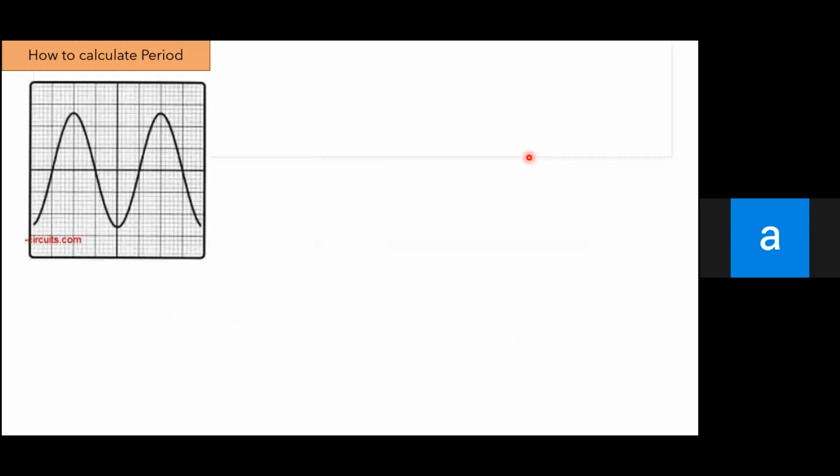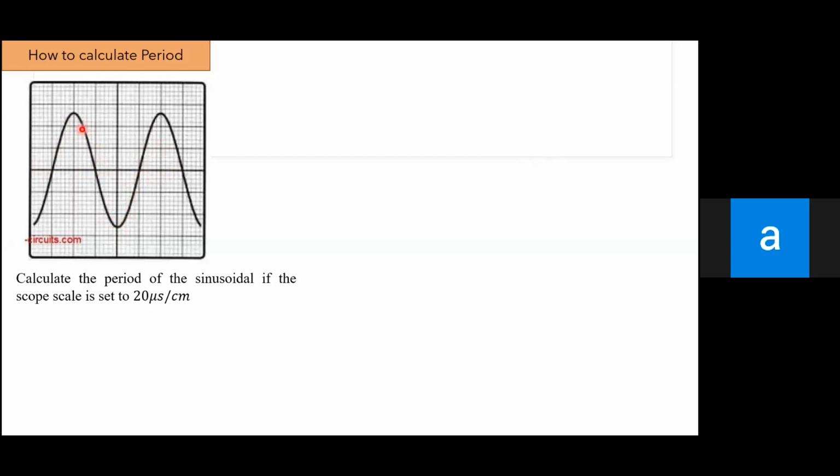Then we can also calculate the period from this cathode ray oscilloscope. But we have to look at the number of divisions on the X component, I mean in one wavelength.